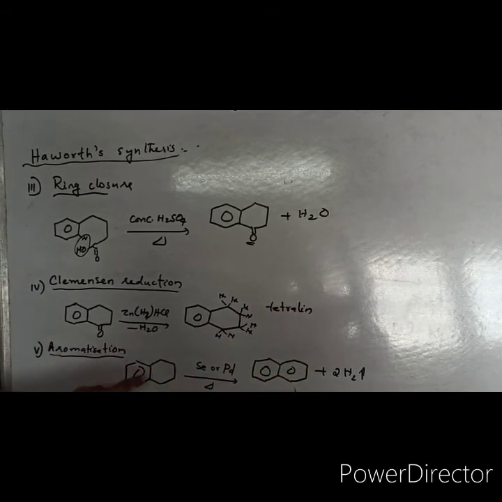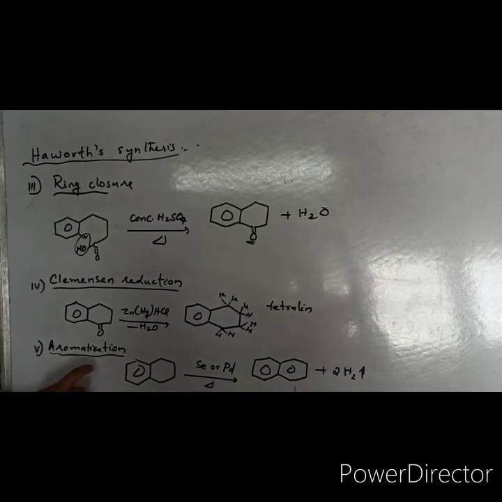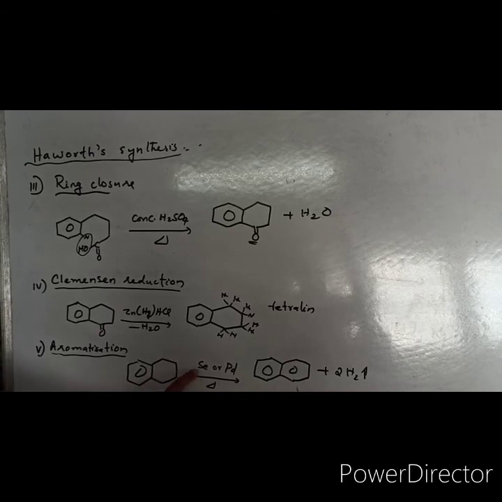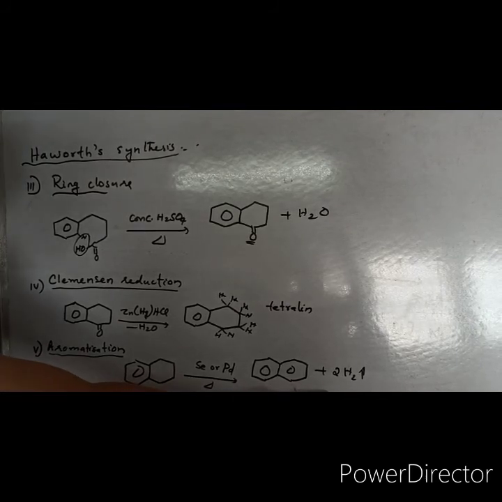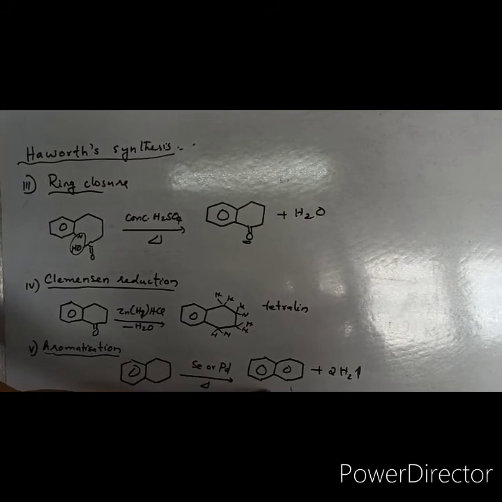That step is called the aromatization process. Here you have to extensively heat this tetralin with elemental selenium or palladium. We will get naphthalene along with hydrogen. That is how we are getting naphthalene, the Haworth synthesis of naphthalene.